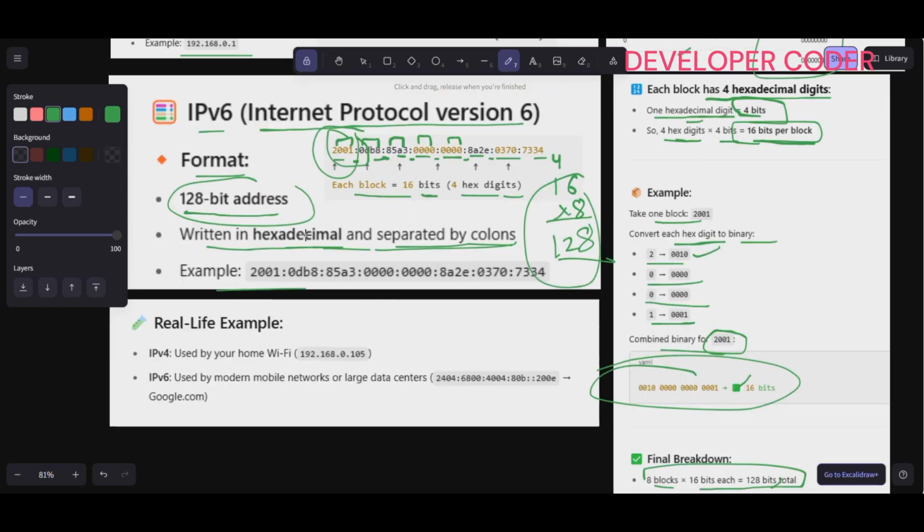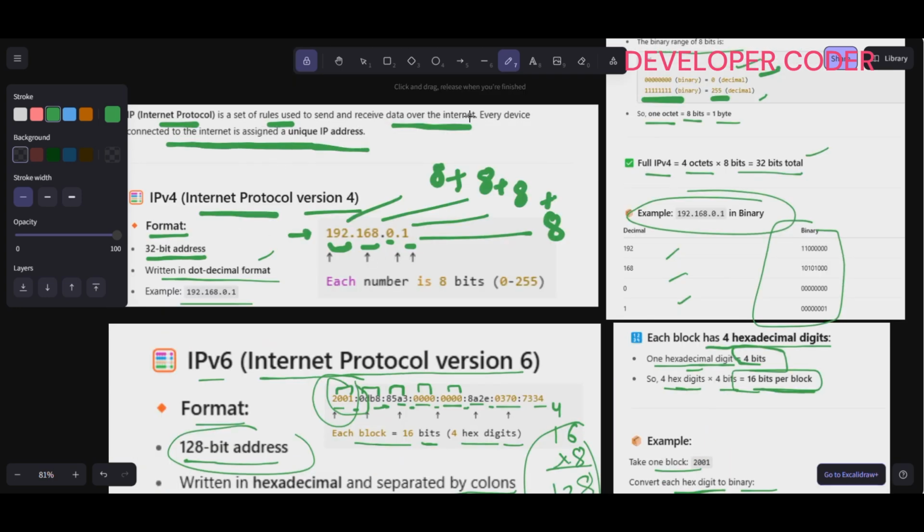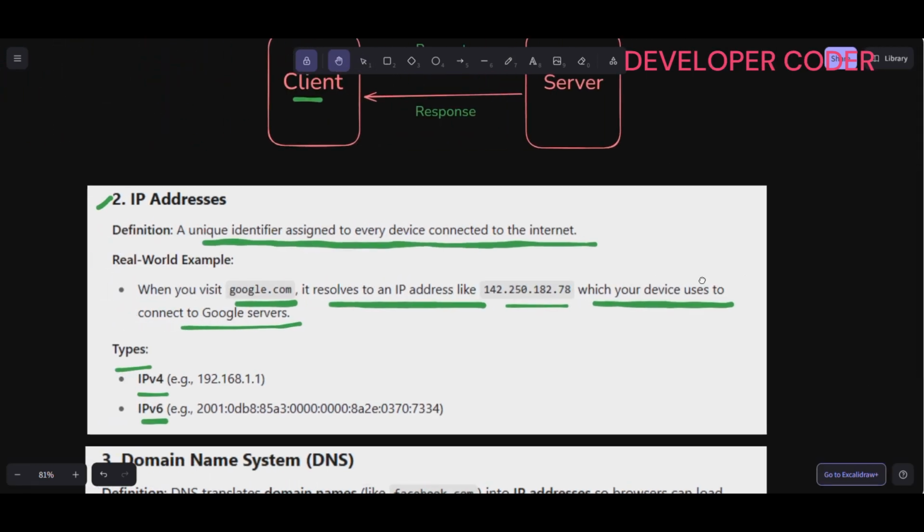So this is the example. Now a real-life example: IPv4 is used by your home Wi-Fi, and IPv6 is used by modern mobile networks or large data centers like google.com. All right, so this is about IPv4 and IPv6. Now let's move further.